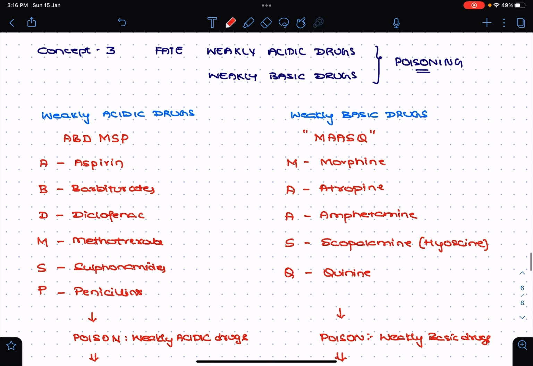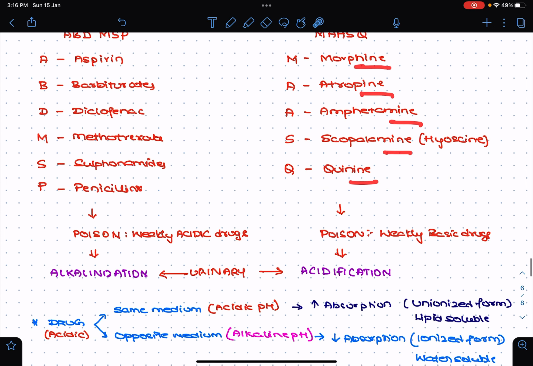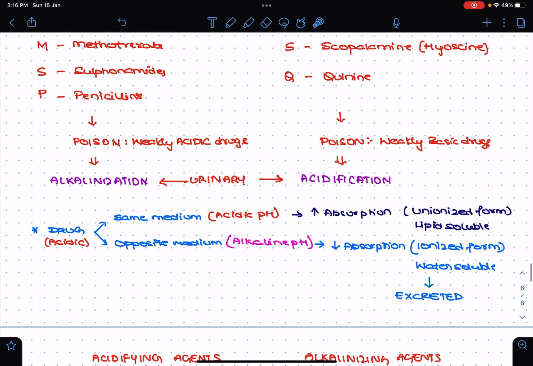Concept 3 was with respect to what you need to do when there is weakly acidic drug and weakly basic drug poisoning. In your exams you should remember the mnemonics ABD, MSP and MAAS and Q. The clue: even if you don't remember the drug names, usually the weakly basic drugs end with INE. Weakly acidic drug poisoning, you go for urinary alkalinization.